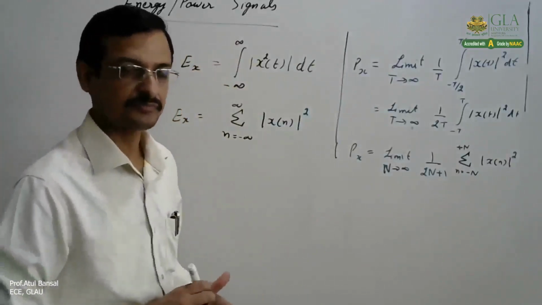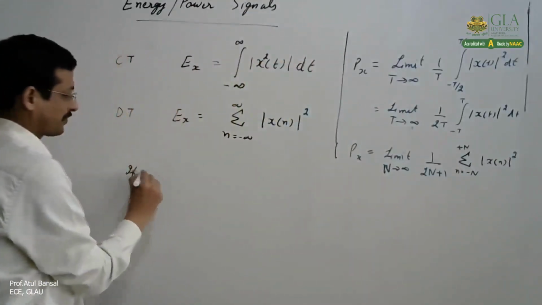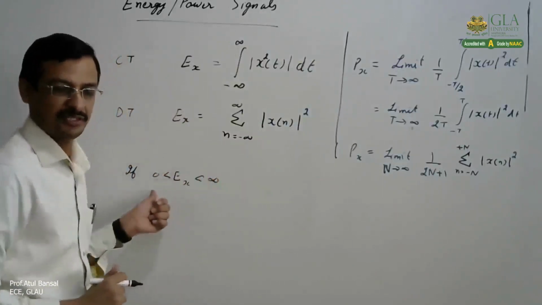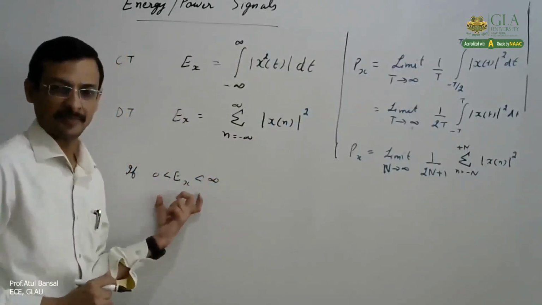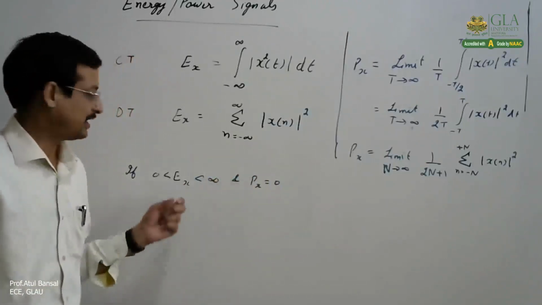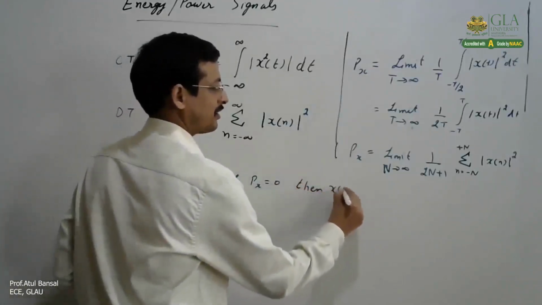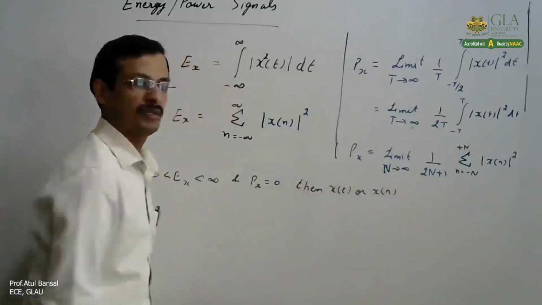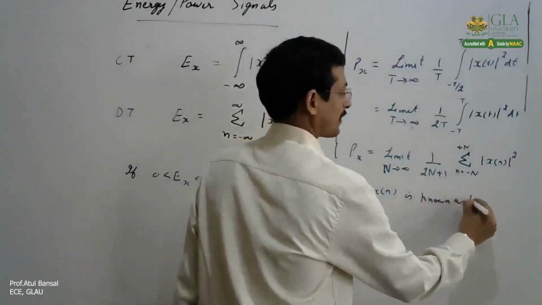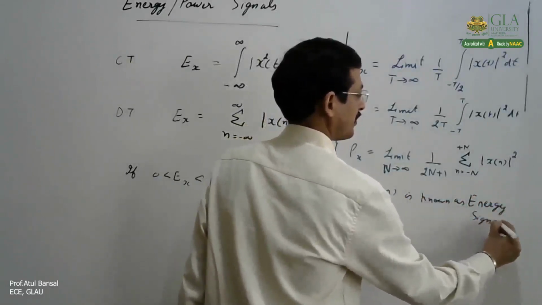Now, what we say is, for any signal, if energy is greater than 0 and less than infinite, meaning it is a finite energy, and power is 0, that is, energy is finite and power is 0, then x(t) or x[n] is known as an energy signal.